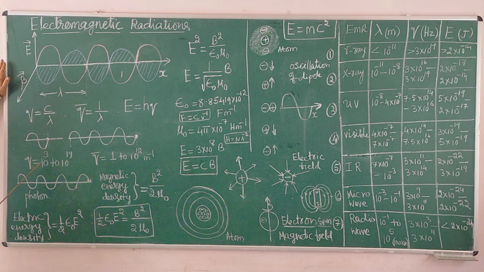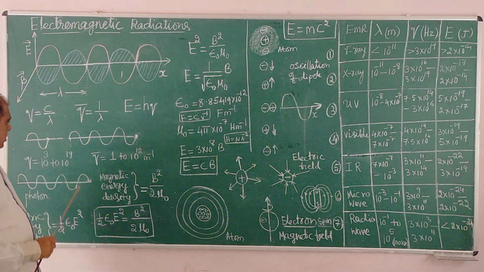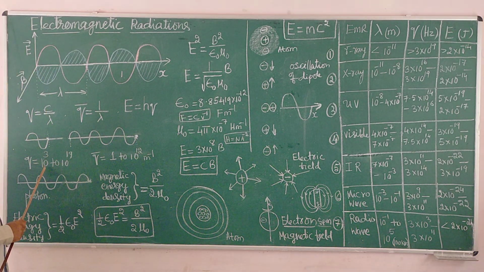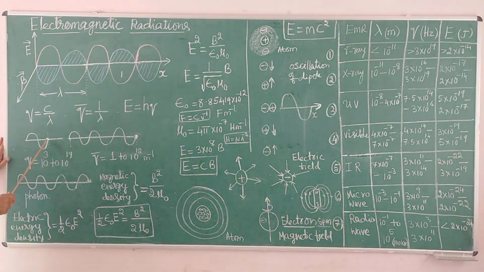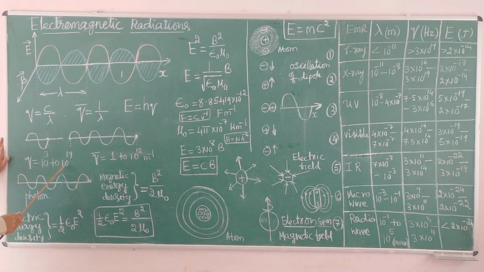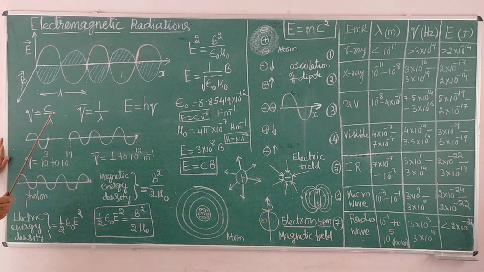So we are expecting about 10 to the power of 3 to 10 to the power of 19 waves across all the radiations. For radio waves, about 10 to the power of 3, that is 1000 waves pass through a point in 1 second, because of the bigger wavelength. But for gamma ray, 10 to the power of 19 waves.